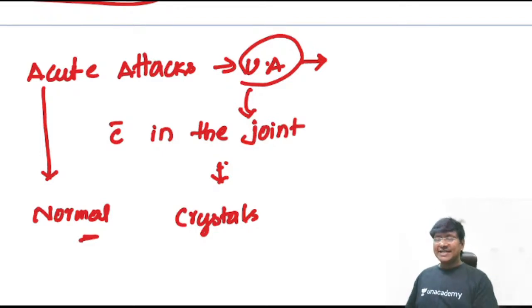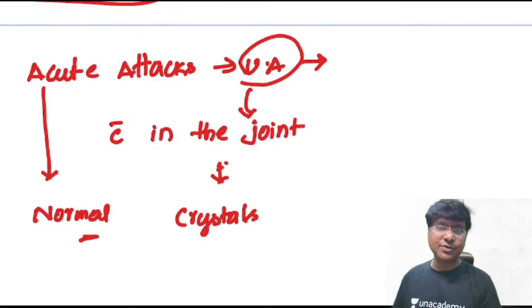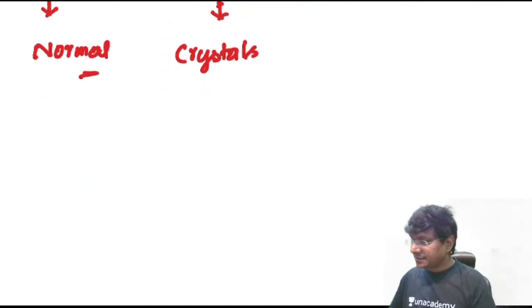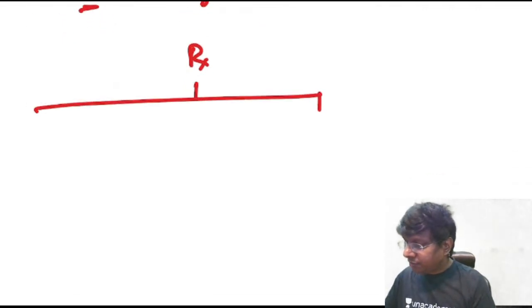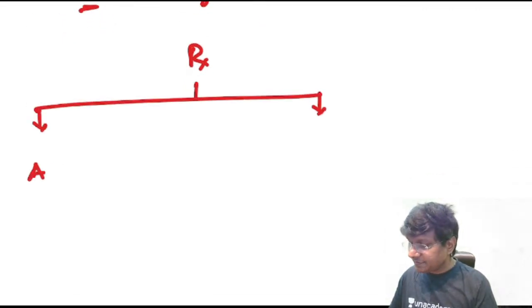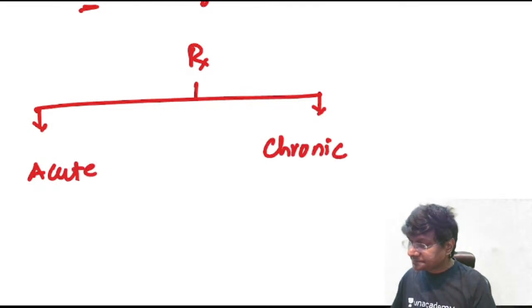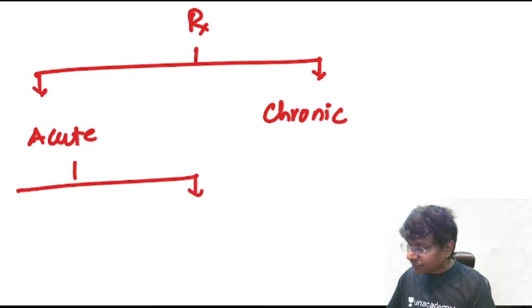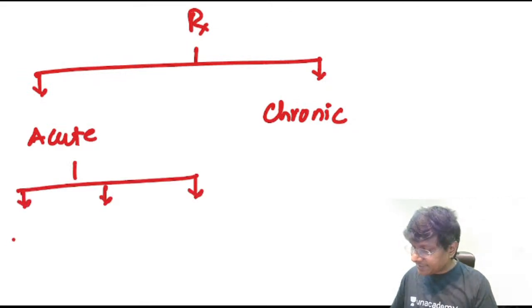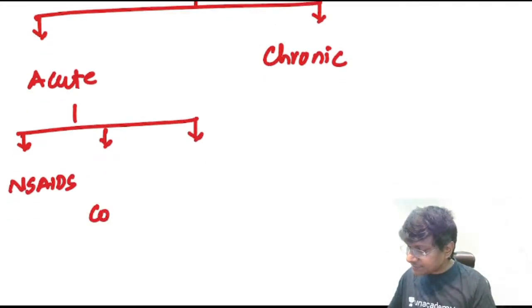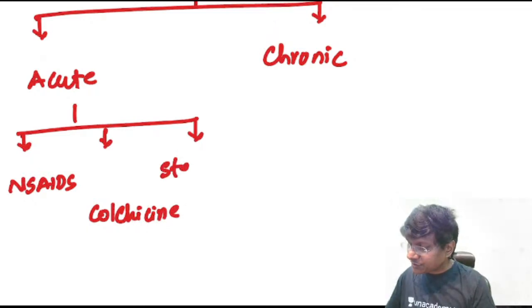Right, so that is the reason why investigation of choice is not serum uric acid. Investigation of choice is synovial fluid analysis. Then quickly, for the treatment of gout or gouty arthritis, you should know the drugs given for acute attack and the drugs given for chronic gout. For acute attack of gout, either we give NSAIDs, and if the patient is not responding, we give colchicine, and if the patient is still not responding, we also give steroids.